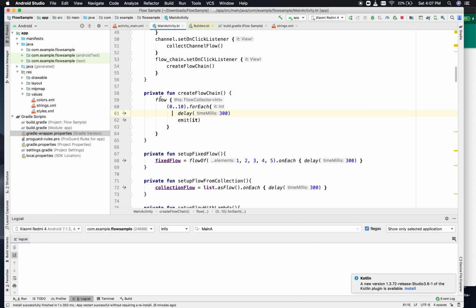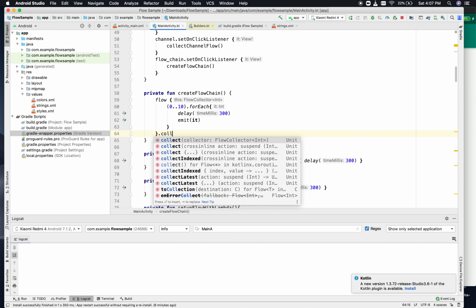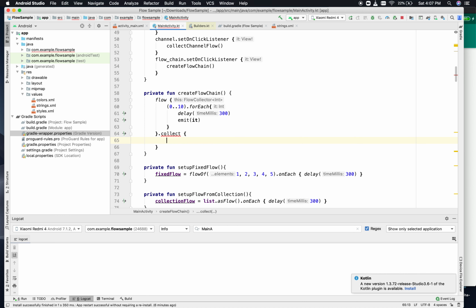Okay, now you see that the red error that was there is gone, because we have given a complete flow collector implementation which has a call to the emit method. That's why the red errors have gone. Now, what do we do with this flow? We have to collect it somewhere, right? So we have to give a call to this collect. As soon as we give this call to this collect block, we know that the flow that has been generated from here will be collected here.